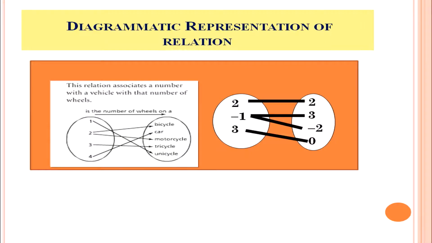Another important aspect is the diagrammatic representation of a relation. You see the figure. Here 2 is associated with 2, -1 is related with two different elements, that is 3 and -2, and 3 is associated with 0. If we represent it in diagrammatic form, then we can say this is the diagrammatic representation of a relation.